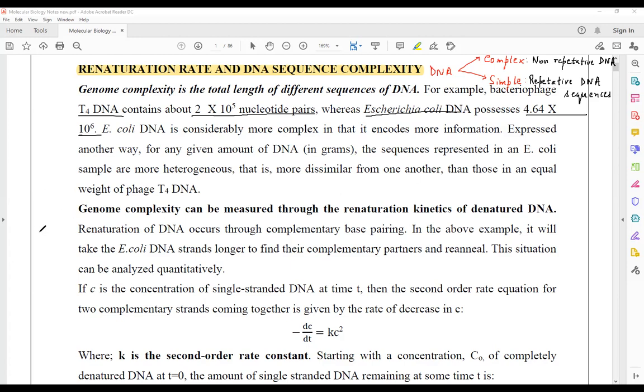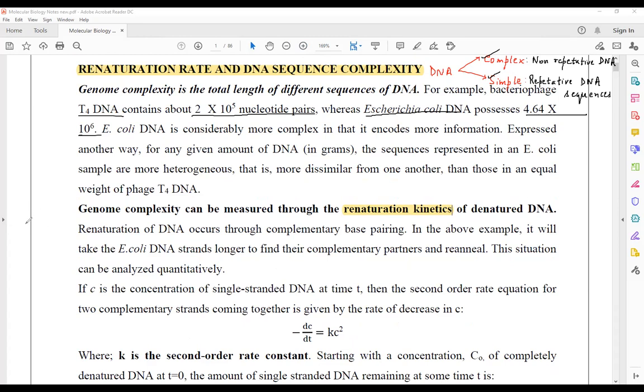Now, genome complexity can be measured by renaturation kinetics, but we must understand what this renaturation kinetics actually is, and how it can be used to illustrate that the DNA is complex or simple. To understand this point, you must pay attention to the diagram. You know that a simple DNA is the one which contains repetitive DNA sequences. The complex DNA is the one which contains unique, non-repetitive DNA sequences.